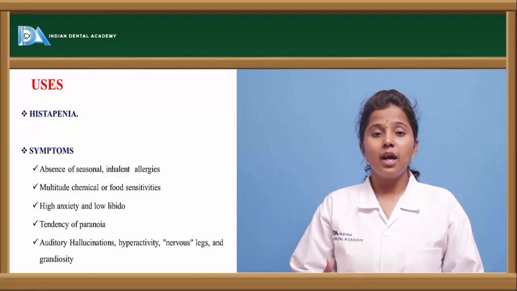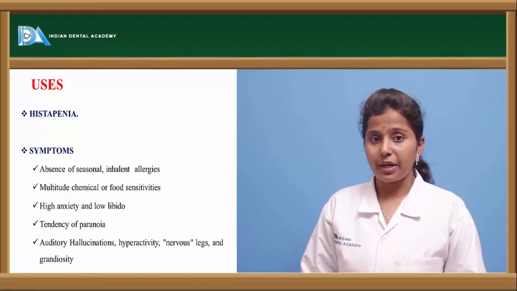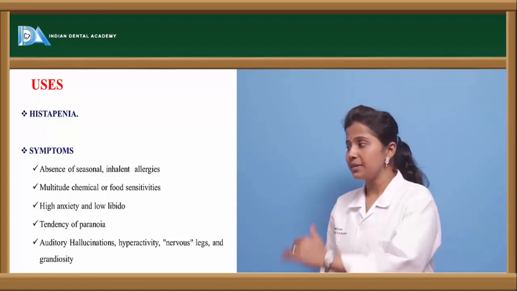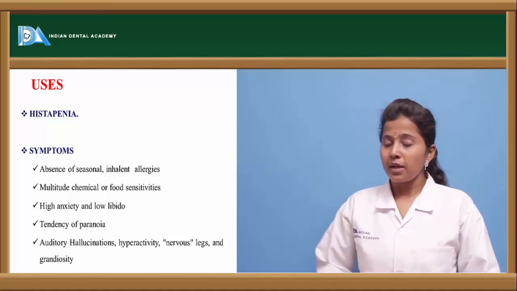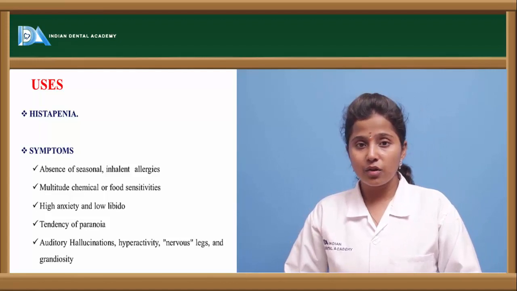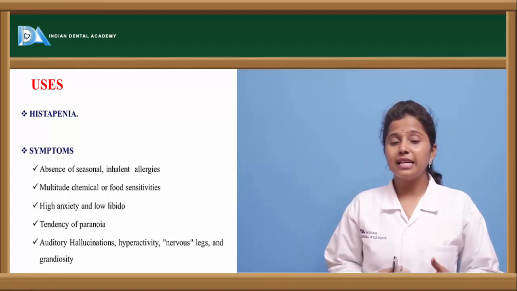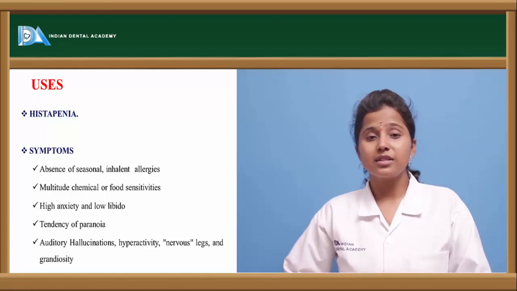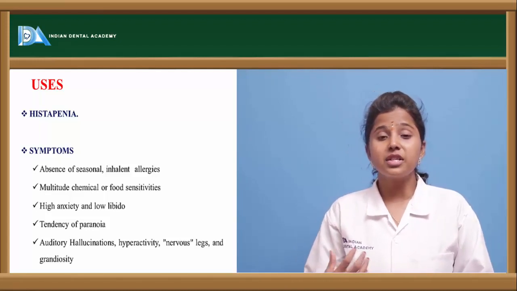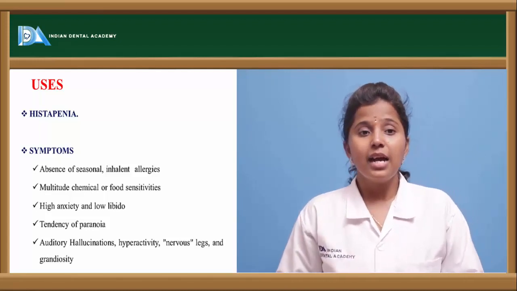Histapenia shows symptoms like absence of seasonal or inhalant allergies, because when histamine is present in lower concentration, we can see fewer allergic reactions, and high anxiety and low libido.